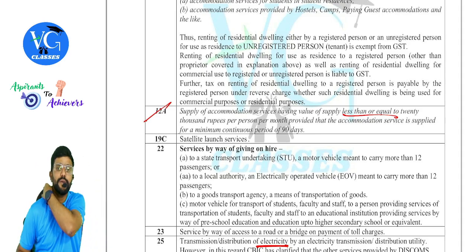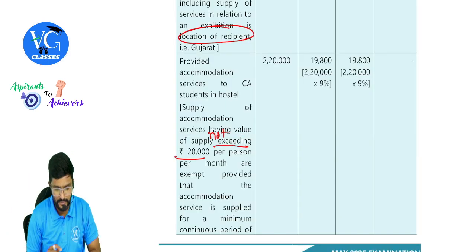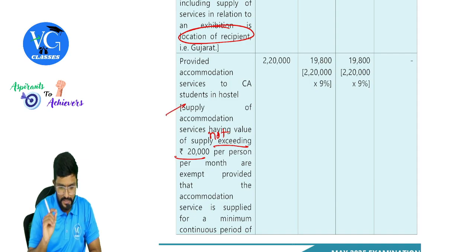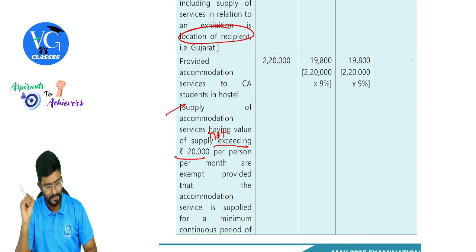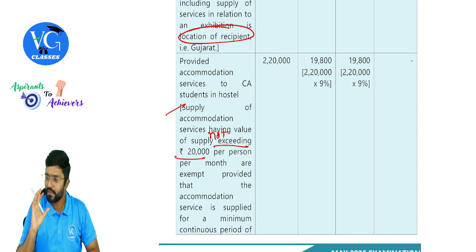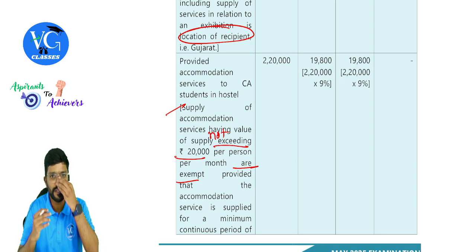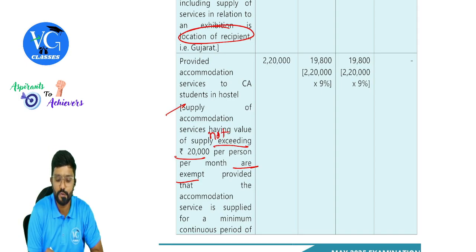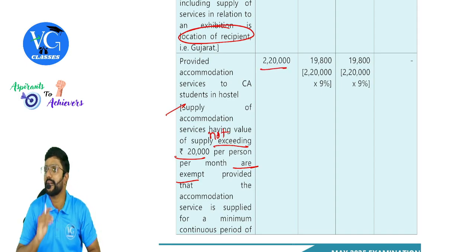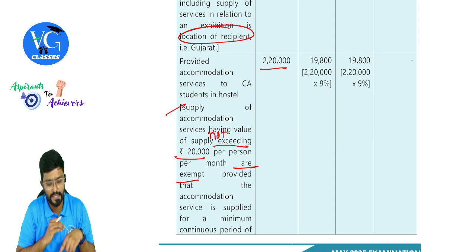When value is more than 20,000, is the entire amount taxable? Yes, guys. Chalo, coming back to this. So here it should be supply of accommodation services having a value of supply not more than, not exceeding, it should be. Clear? Yes, because here they spoke about exempt. If it is more than 20,000, it is taxable. So in the given case, it is 22,000, guys. So 22,000 into 10, it is 2,20,000. Is it taxable, sir? Yes. 9% CGST, 9% SGST.